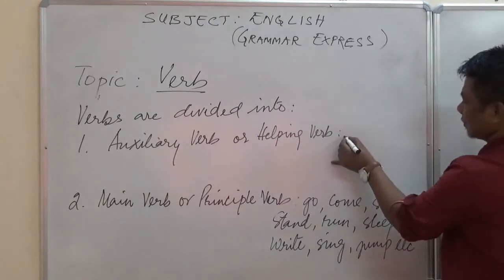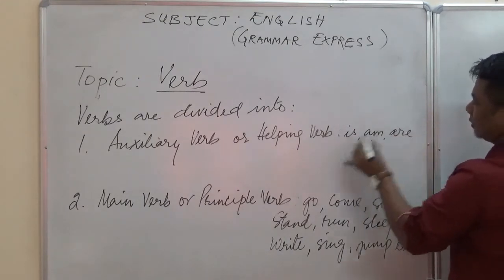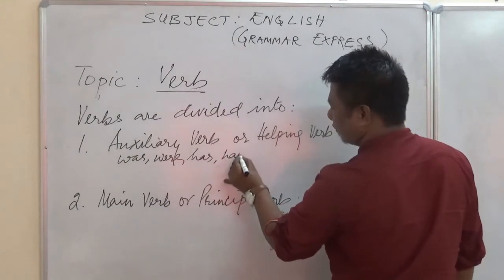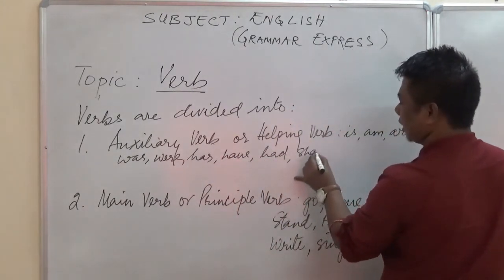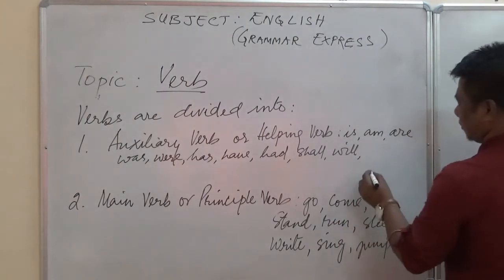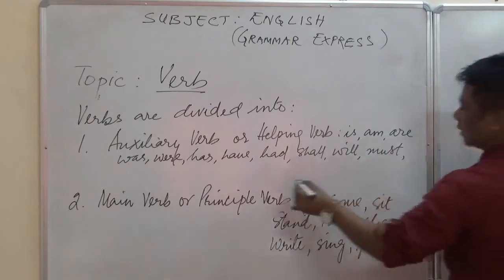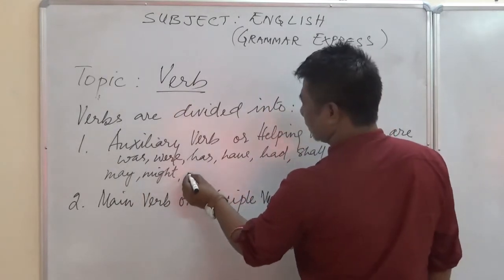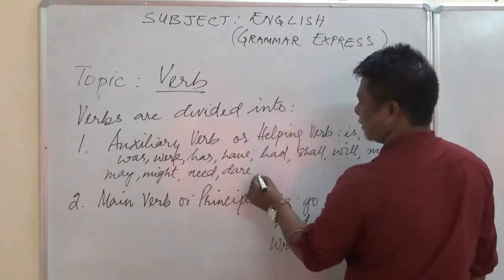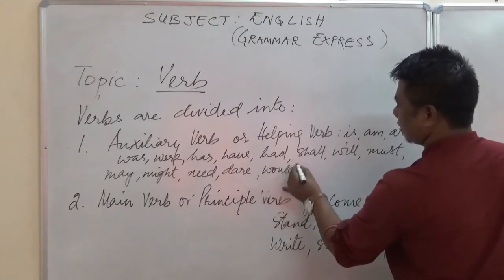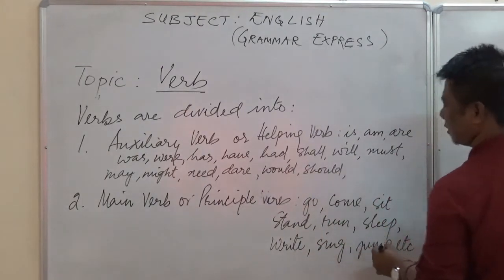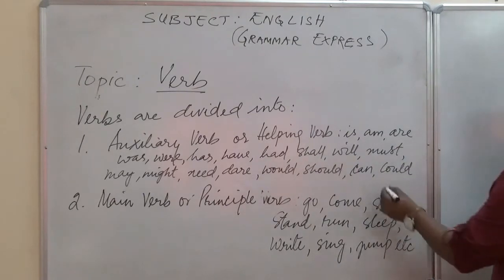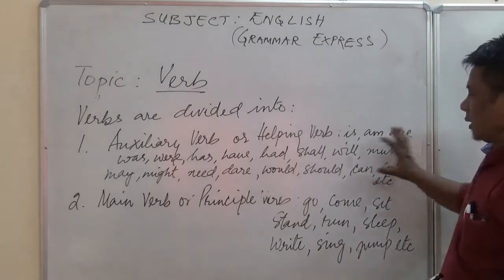Now they are is, am, are, was, were, has, have, had, shall, will, must, may, might, need, dare, would, should, can, could, okay, etc. There are few which are left. I might have left some few.